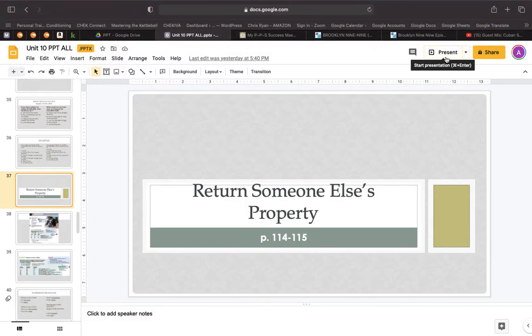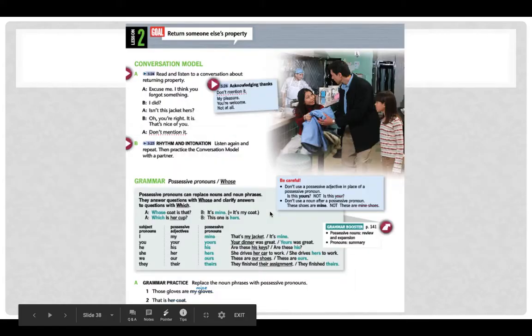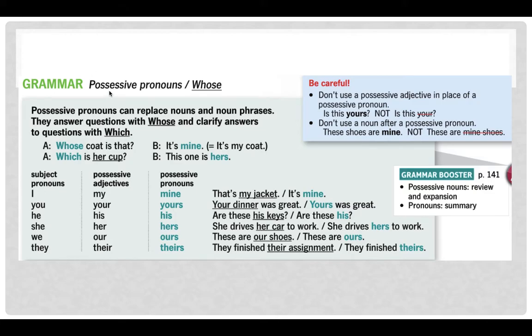Okay, so let's go to page 114 and 115. Return someone else's property. That's the goal. We're on this page here. Let's look at the grammar box. It's pretty simple, possessive pronouns and whose. Possessive pronouns can replace nouns and noun phrases. They answer questions with whose and clarify answers to questions with which.